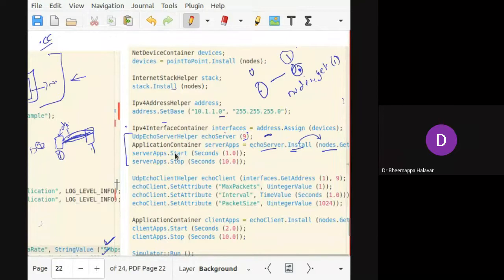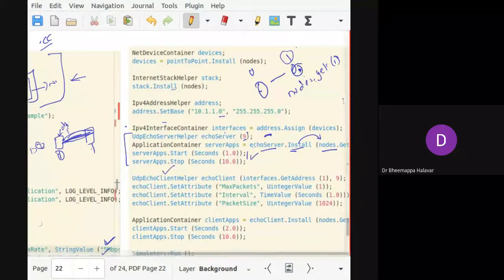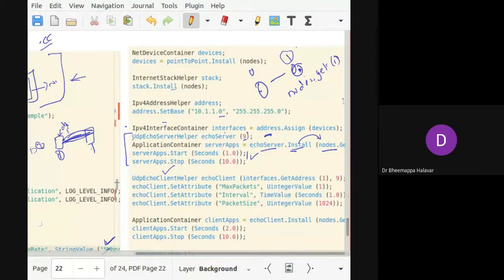When it will start, you have to give the server start time. I'm just giving 1 to 10 seconds. Then once you have deployed the server onto a network, after connecting, the client also needs to be there, right? Who has to request? For that, I will be using the UDP echo client.